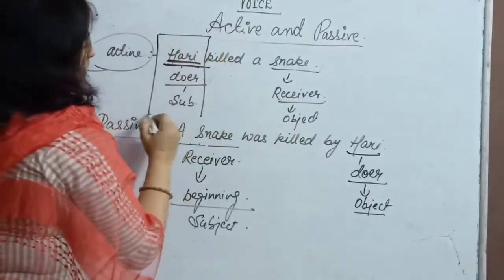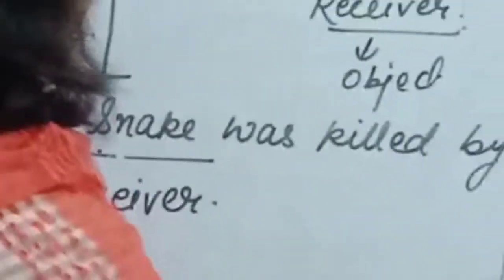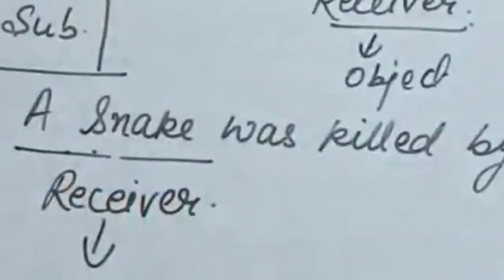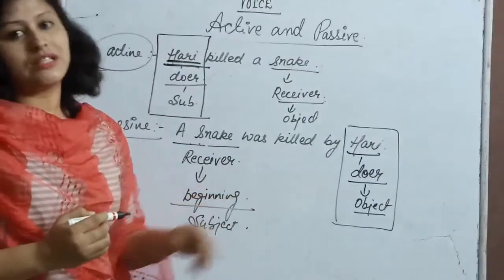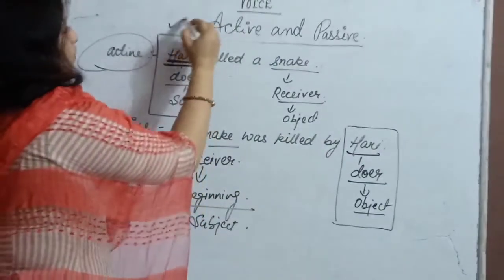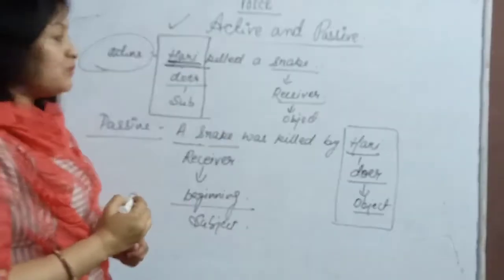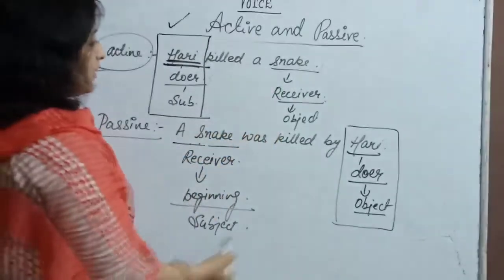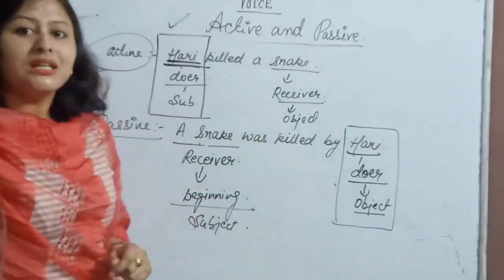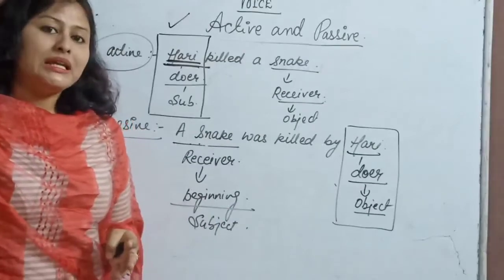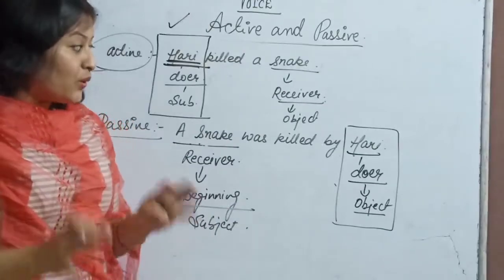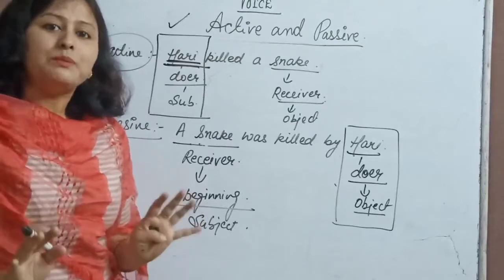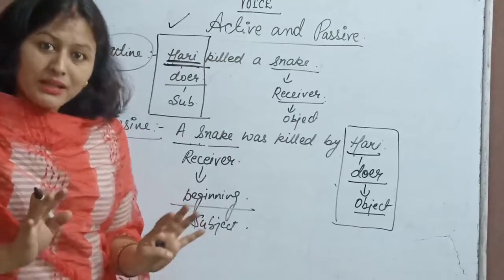Here it's coming at the very beginning and here it's coming at the very end of the sentence, at the place of the object. So when the doer comes at the place of the subject, our sentence is called active voice. When the doer comes at the place of the object, our sentence is said to be in passive voice. I hope active and passive must be clear to all of you now.